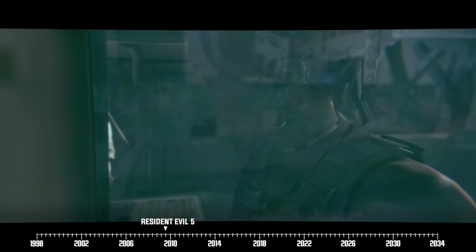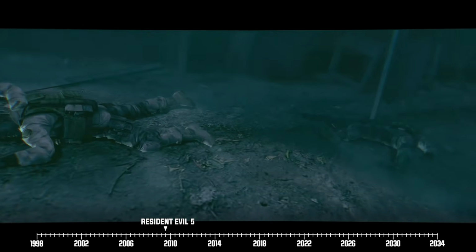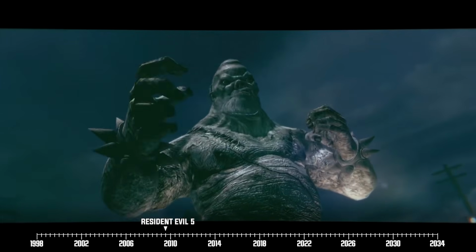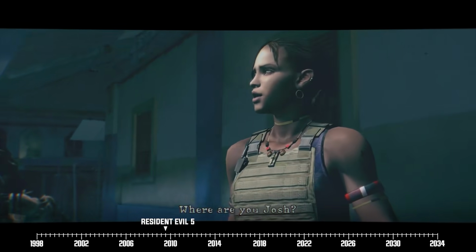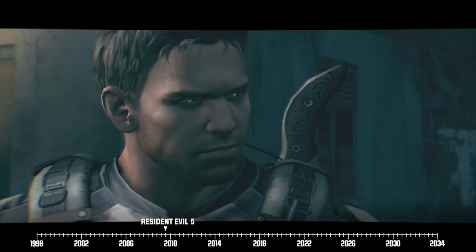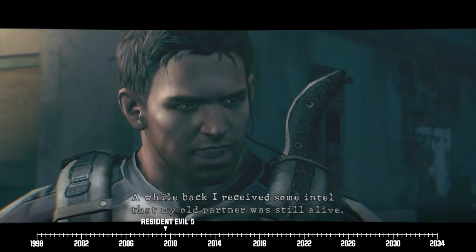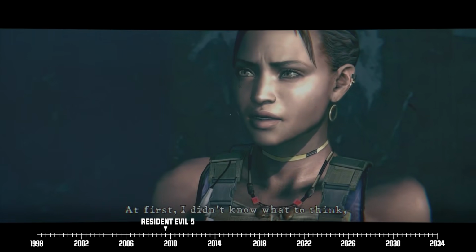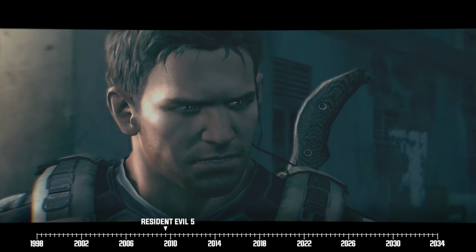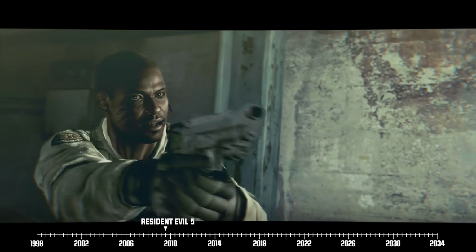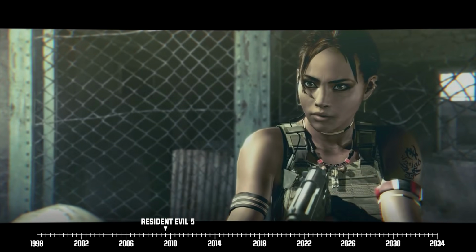This whole debacle ultimately leads to Delta Team getting wiped out by a gigantic bioweapon. Sheva receives a glimmer of hope when she notices that Stone's body isn't at the scene of the slaughter. On the other hand, Chris decides to keep everything that's happened a secret from the BSAA for now, or at least until he learns the truth about what really happened to Jill. The duo soon catches a break when they find out Stone is indeed still alive.